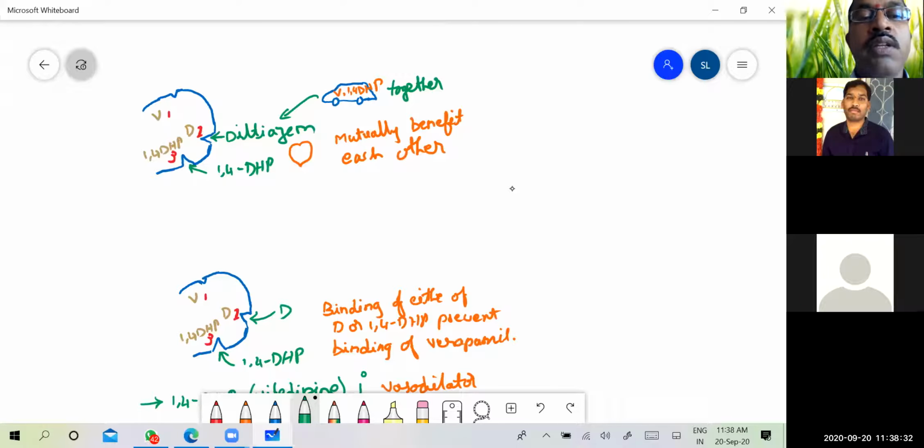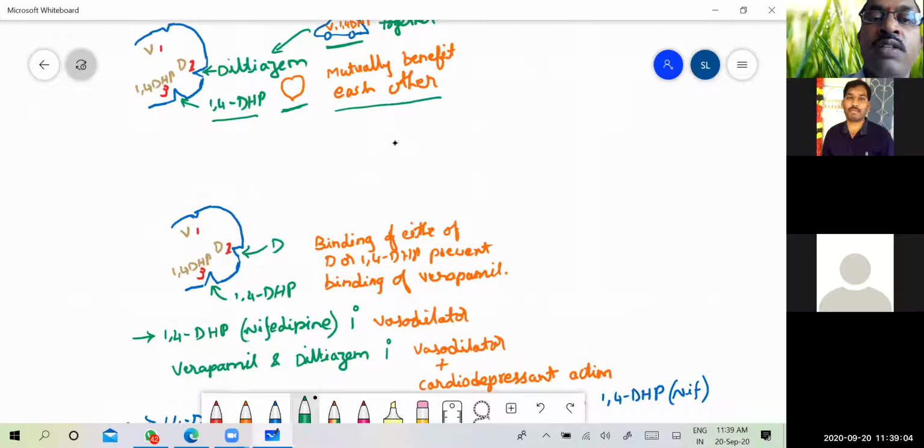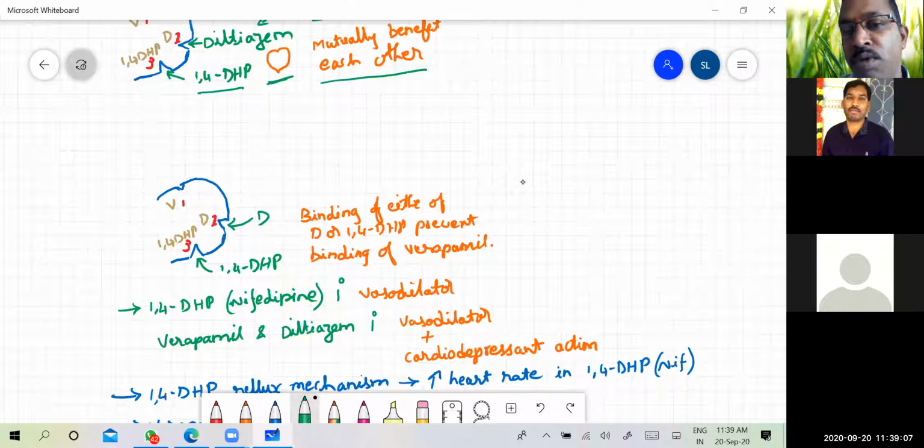When diltiazem is bound, then it enhances the binding of 1,4-DHP, or the other way around. If 1,4-DHP is binding at its site, it enhances the binding of diltiazem. So they mutually benefit each other. They travel in the same way and bind and enhance their binding affinity at their respective sites. So the allosteric modification of their binding sites will enhance the binding of these drugs to the binding sites mutually.